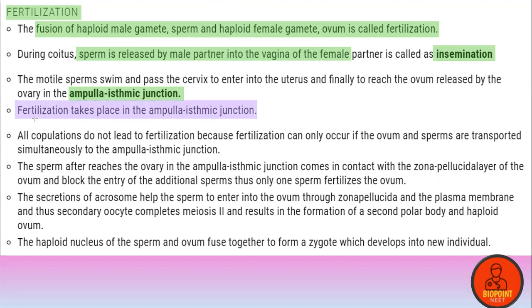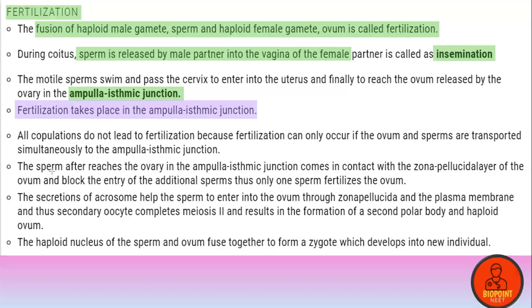All copulation does not lead to fertilization because fertilization can only occur if the ovum and sperms are transported simultaneously to the ampullary isthmic junction. If sperms come first in that area and the ovum does not come, sperms will get automatically destroyed due to the acidic nature of the female reproductive tract. If the ovum comes earlier than the sperm, the ovum will degenerate after some time, and the sperm will not have any other ovum to fertilize.